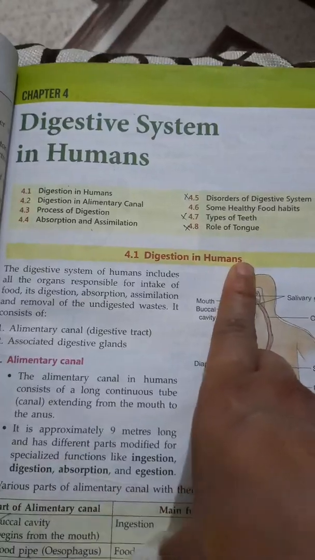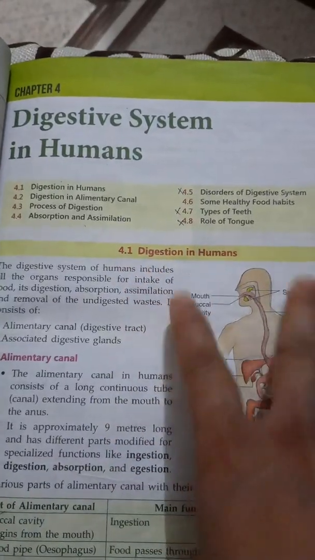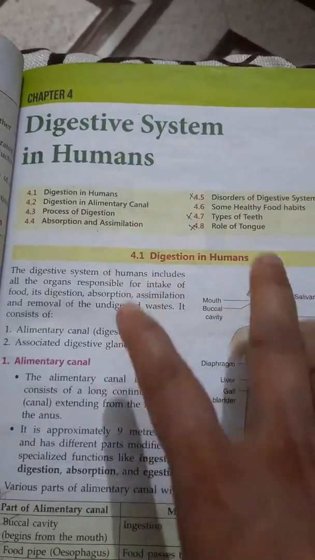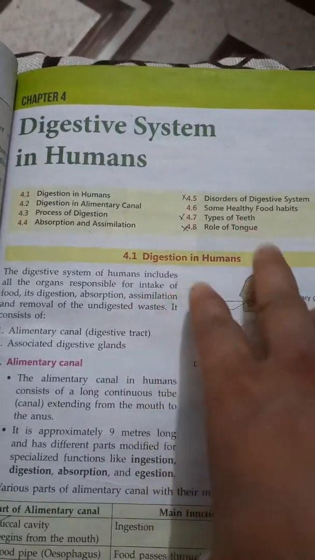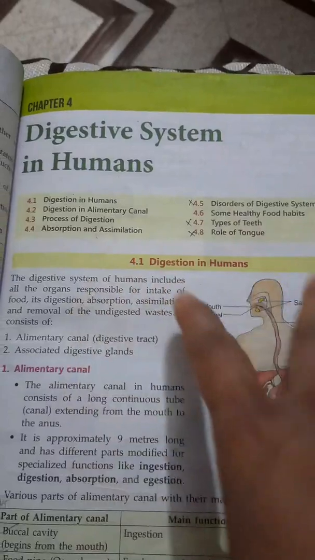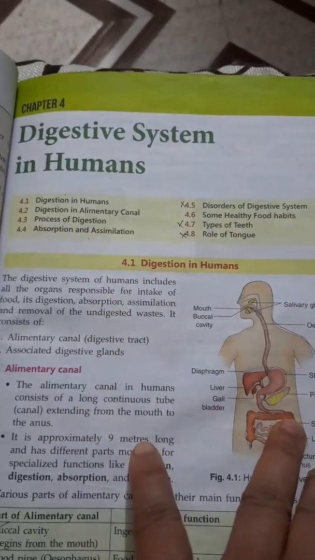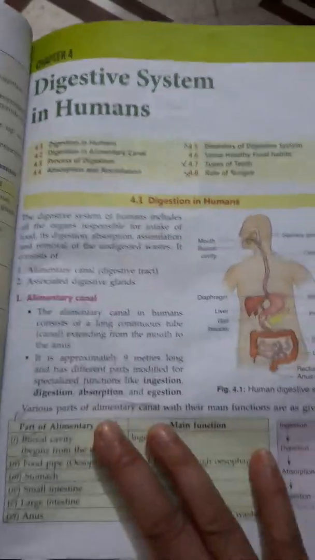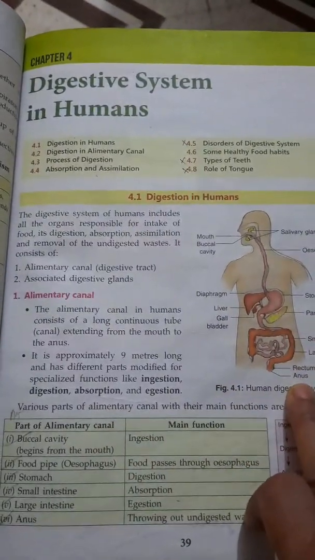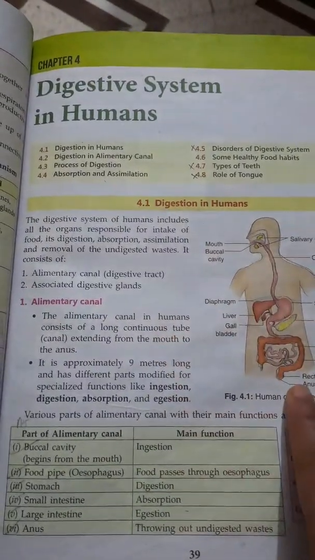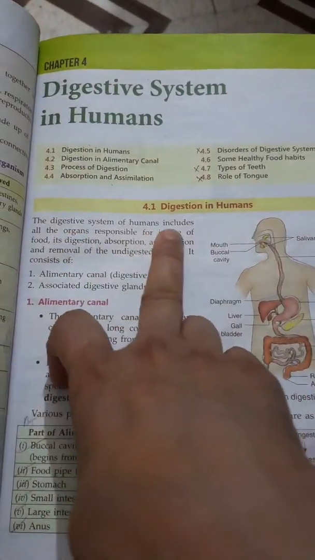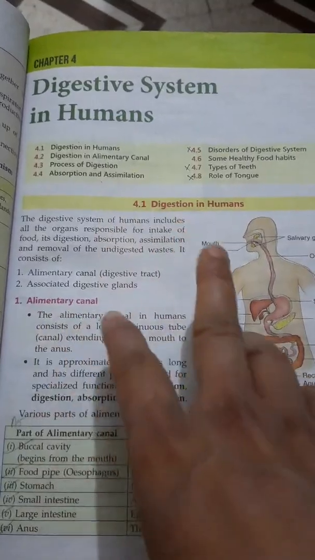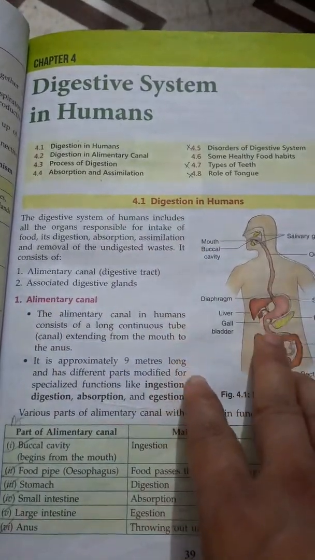First, we will start digestion in humans. What is digestion? Beta, we all know that we eat food to get energy. That food is eaten through mouth and digested in the stomach, along with the different juices secreted by our organs, and then rest of the undigested food is thrown out from the body. So this whole process is known as the digestion. The digestive system of human includes all the organs responsible for intake of food, digestion, absorption, assimilation and removal.